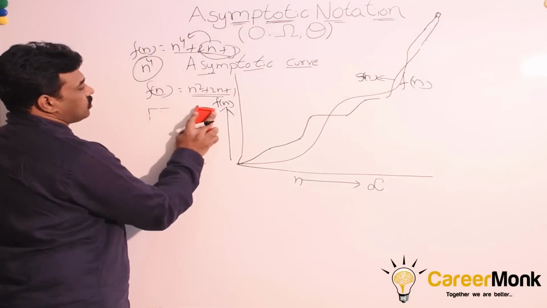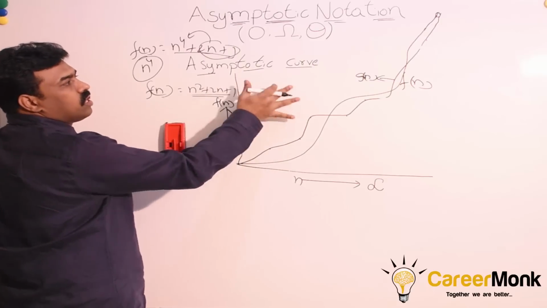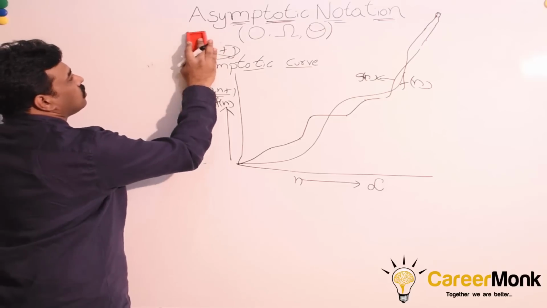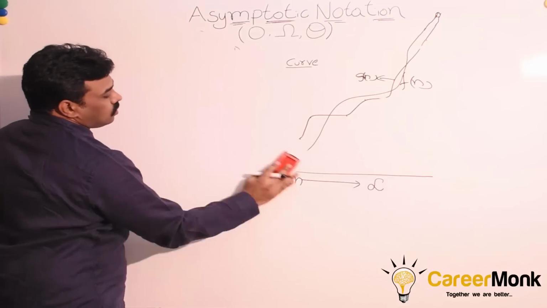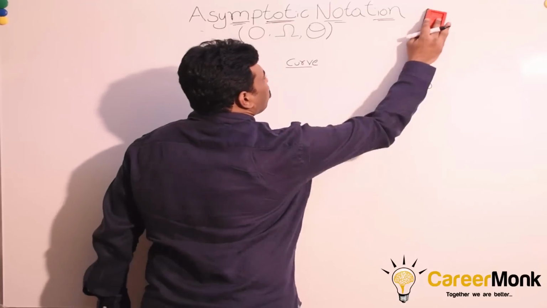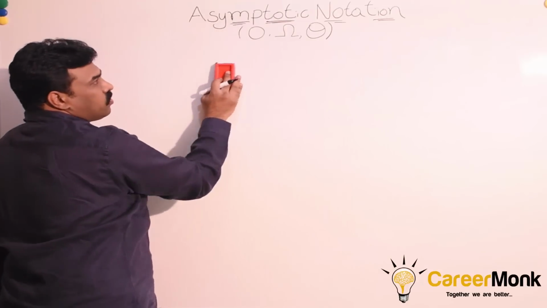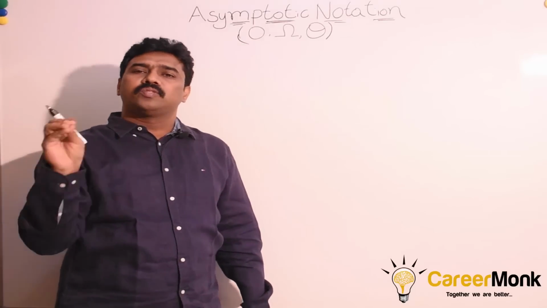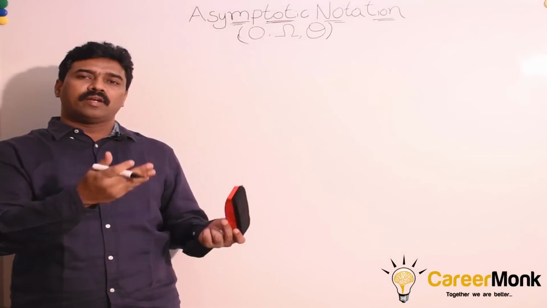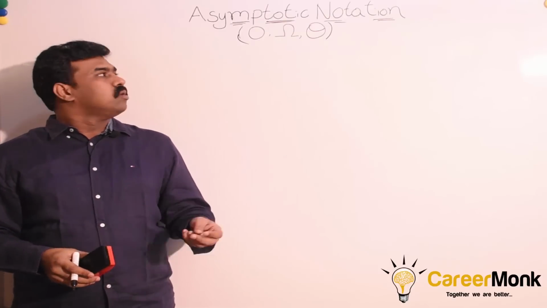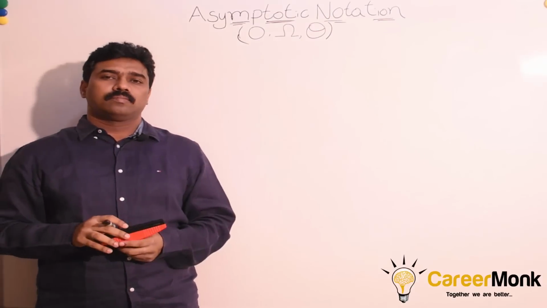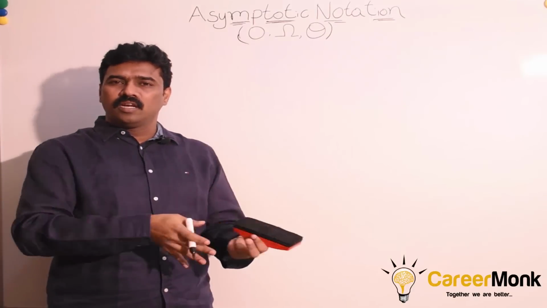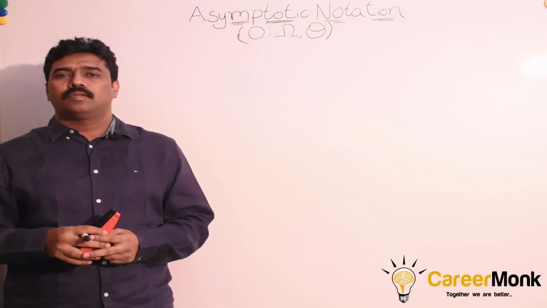Now let us move on. So you understood why we are calling it asymptotic curve, just because of the concept of asymptotic curves. At larger values of n, how the algorithms behave is what we need to analyze. At larger values of n, we are approximating the lower values to bigger values. Since we are trying to find the asymptotic curve of the given function, we call it asymptotic analysis. Now what are these symbols? What is asymptotic notation, and how is it related to asymptotic analysis?